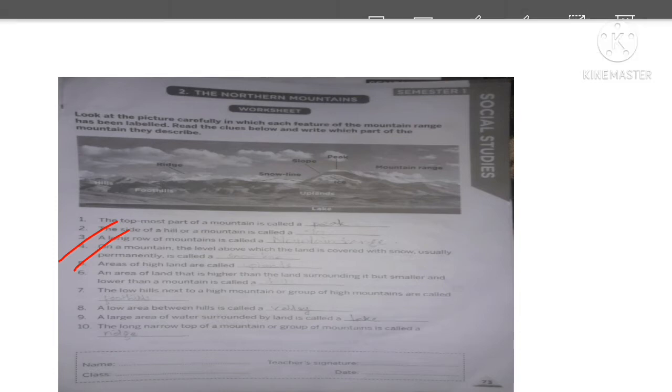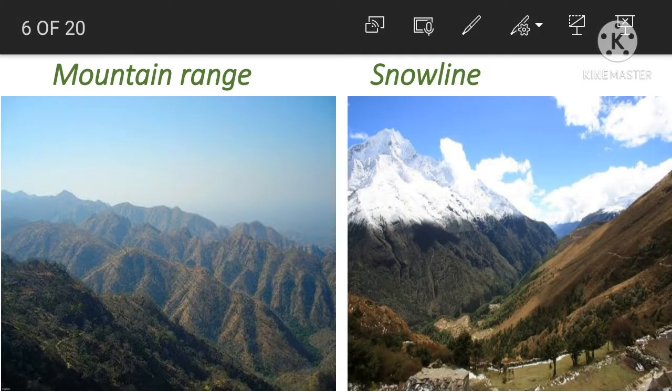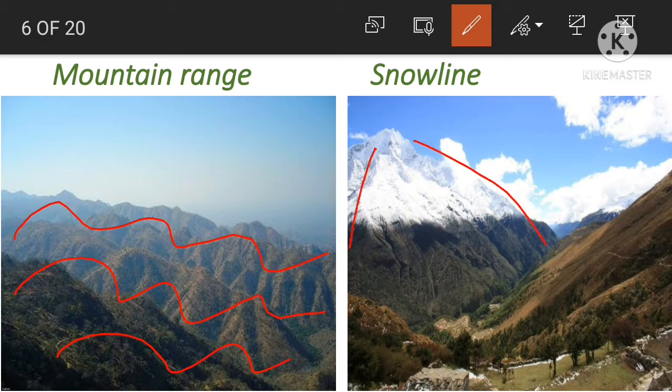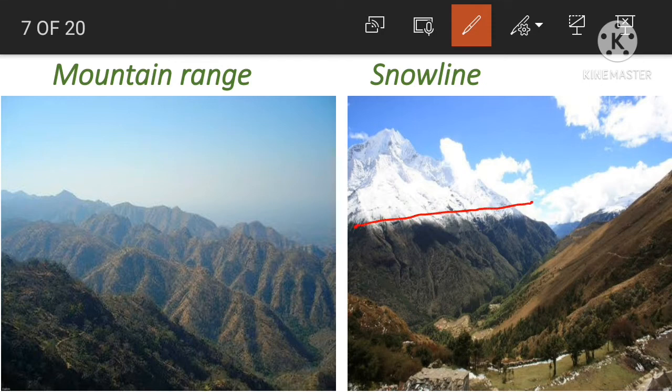So here we can see, what do you know mountain range? This is a long row of mountains. These are known as mountain ranges. Okay. And what is the snow line? See, this is the boundary. This is the mountain, isn't it? So here what we can see, from this portion we can see snow is covered. Okay.